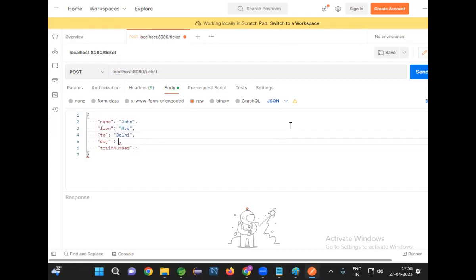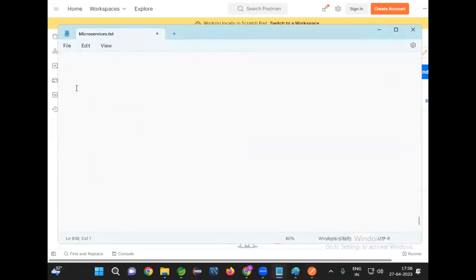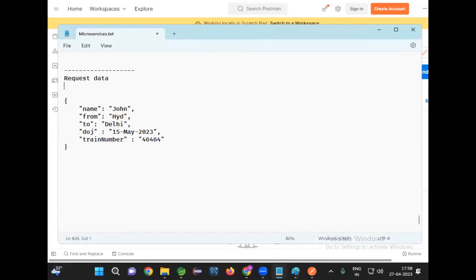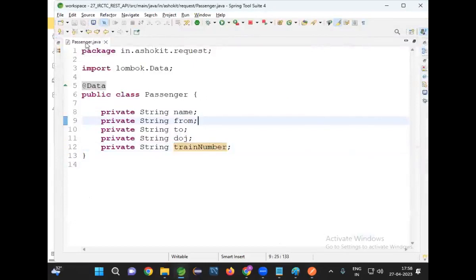Date of journey, some value. Let me give 15th May 2023. Train number, everything I have given as a string. So train number, I'm giving some number like this. Okay, fine, perfect. So this is my JSON data. This is JSON data I am representing for testing purposes, guys. This is input data, request data. When you want to test it, first you need to send this data to your REST API and verify whether it is working as expected or not. I will make a small change in my REST controller.